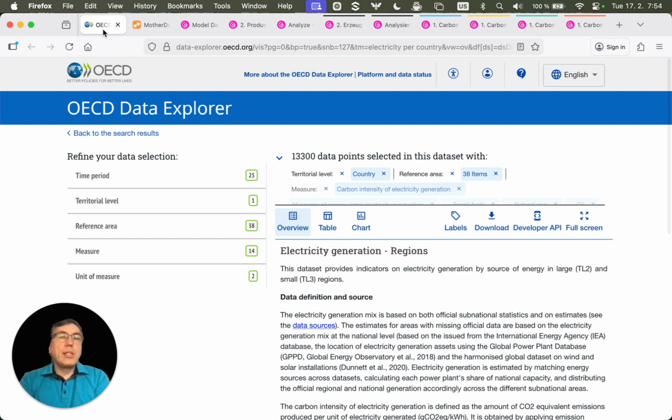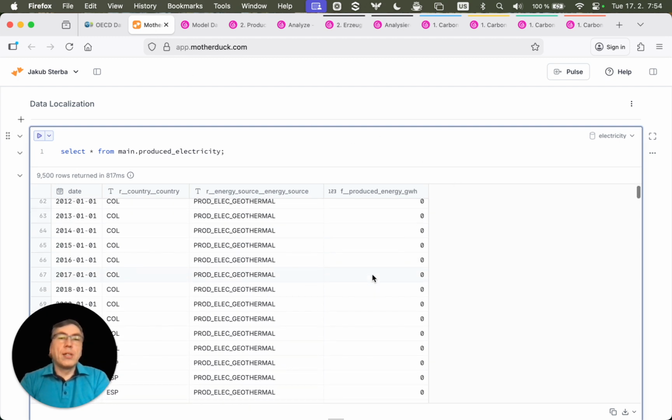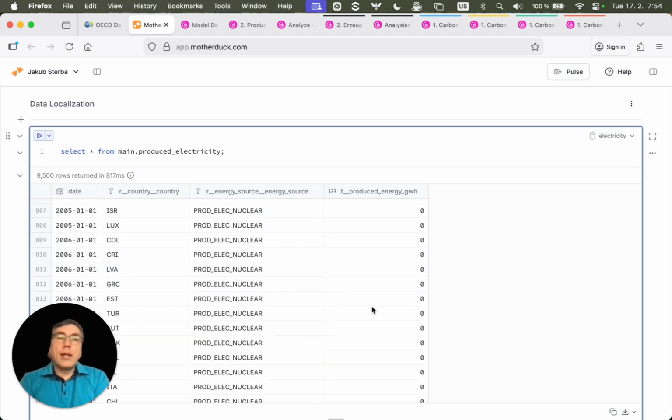So how I did it, I extracted the data from OECD Data Explorer, transformed them, and uploaded them to the database. You can see that in some like fact table, there are used some codes to reference country and energy source.